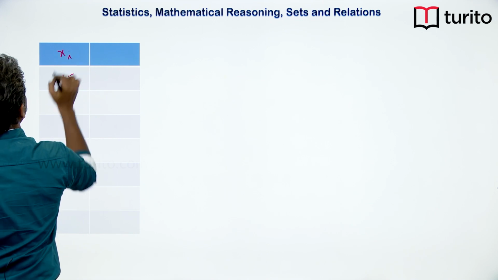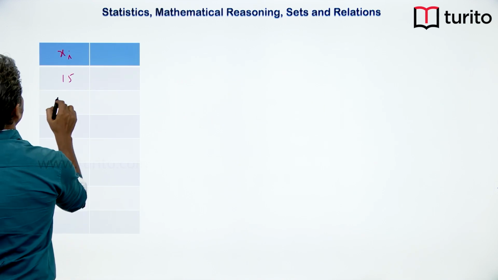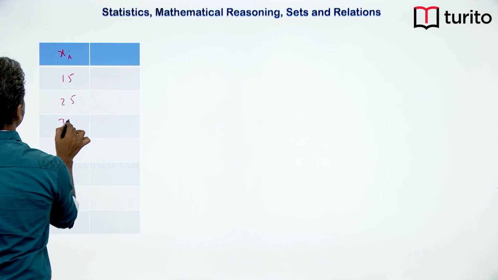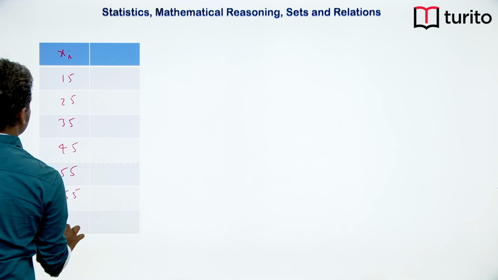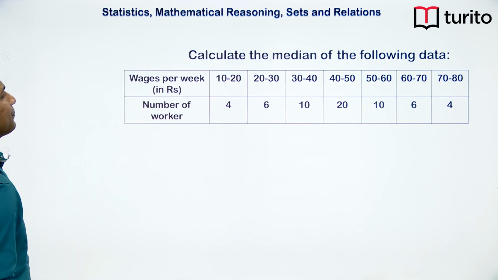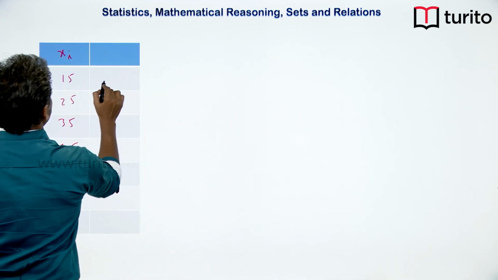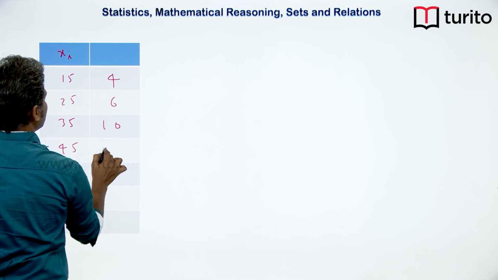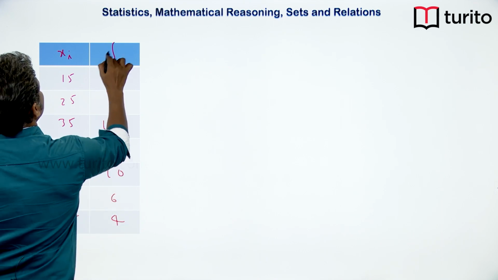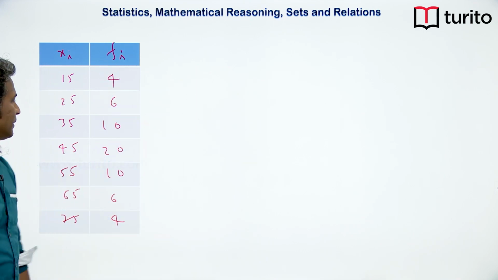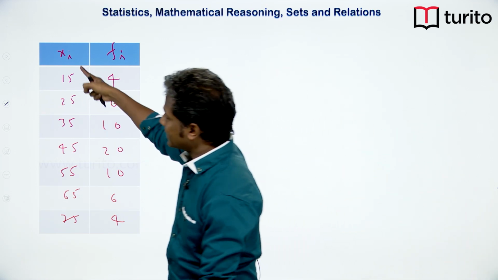So let me take xi here: 15, 25, 35, 45, 55, 65, 75. And the frequencies are 4, 6, 10, 20, 10, 6, 4. This is my frequency. Now we got the table. I want to find out the reading. What is reading? Reading is the xi.